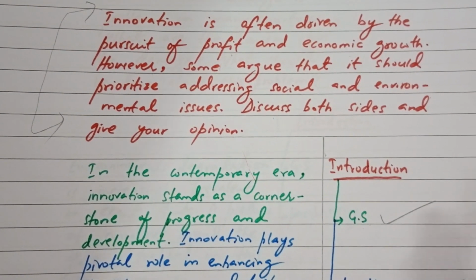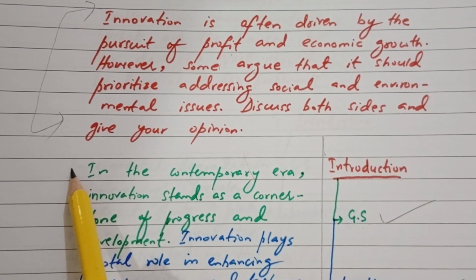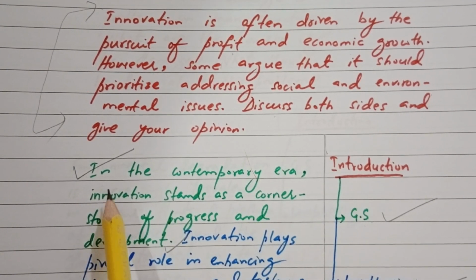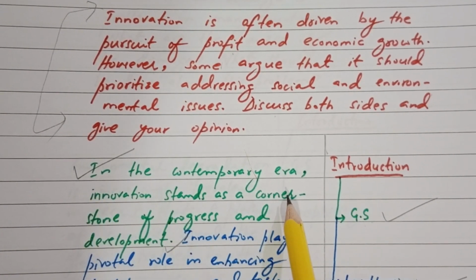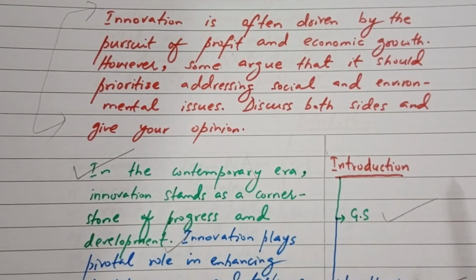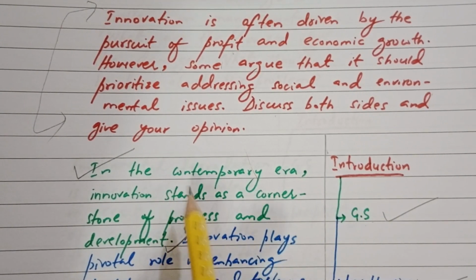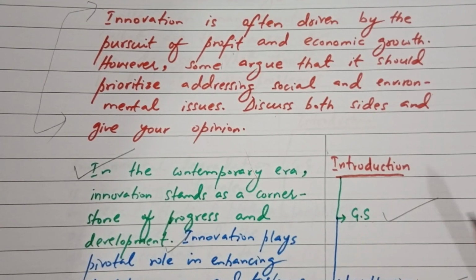Now, see the writing in the green ink is the journal statement. Let's read it. In the contemporary era, innovation stands as a cornerstone of the progress and development. Now, see, this is the journal statement and it gives the journalized view of the topic. Means this is about the innovation.